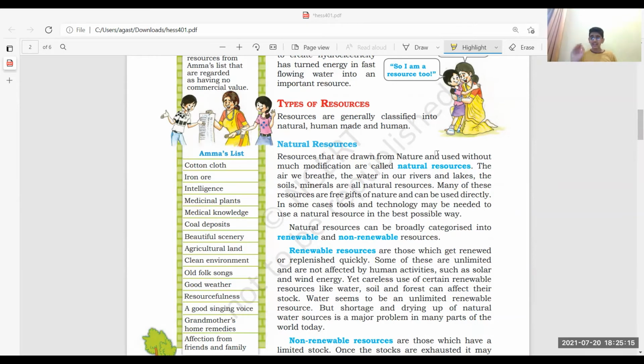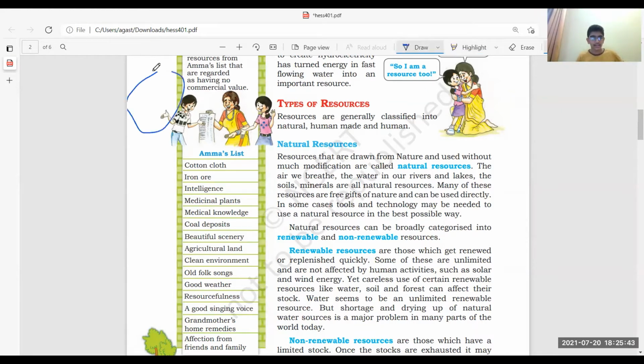But nothing to rush. Now we have two types of resources, guys: renewable resource and non-renewable resource. Renewable resource means the resources which get renewed or replenished quickly. For example, water is wasted. I have a lake over here.